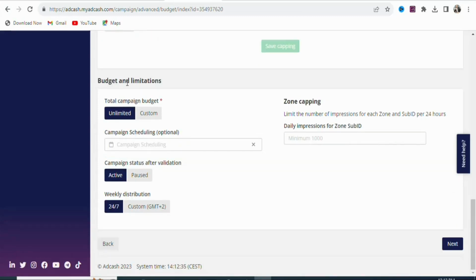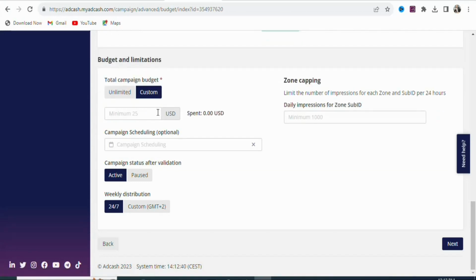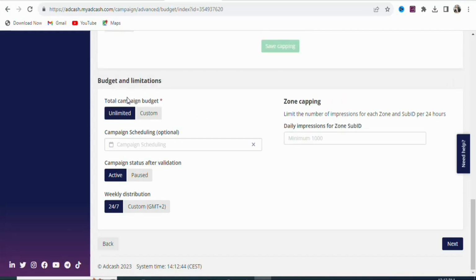You can see budget and limitations. If you want to enter a total campaign budget, you are going to click right here, custom, and then enter the amount that you want. If you want unlimited, you are going to leave it unlimited. So any of the options that you want, you can select. In this case, I'm going to leave it unlimited. If the ad is not getting you results, you can log in and then pause it. So it does not matter the one you select, just select any of them. Once that is done, you are going to click right here, next.